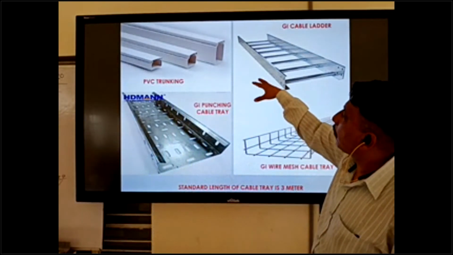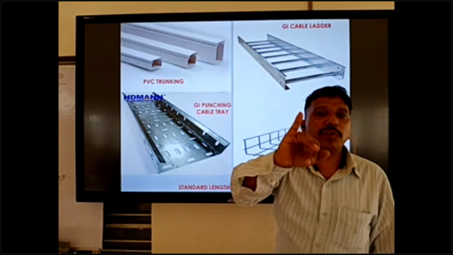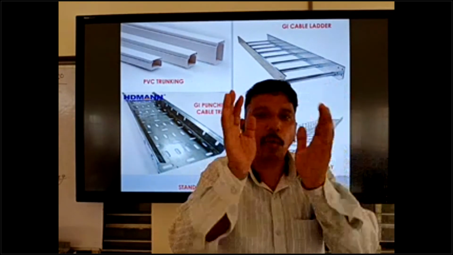This is the image of PVC type. PVC type is used especially for panel inside wiring.